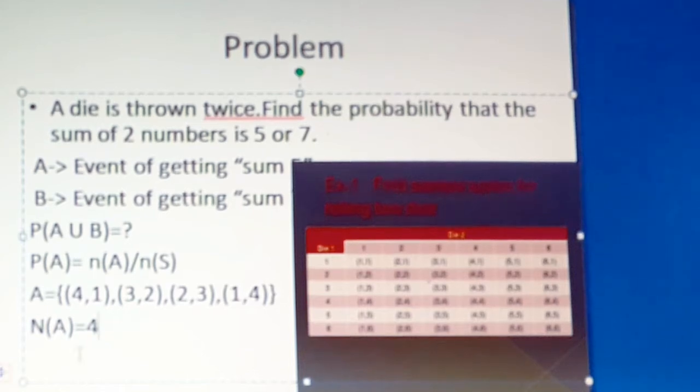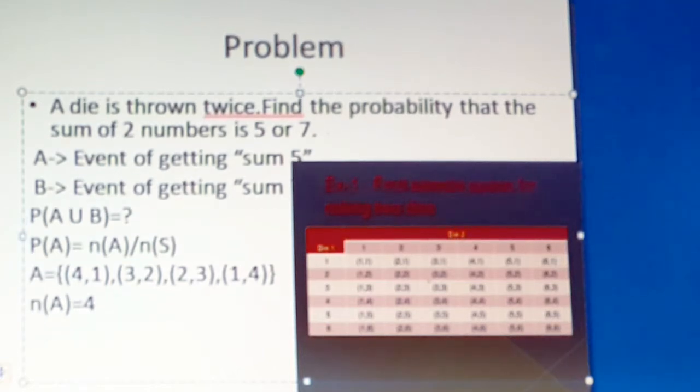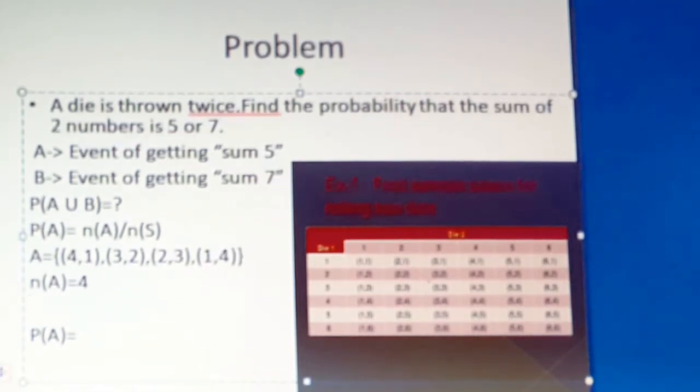Am I right friends? So your number of favorable outcomes is 4. Correct? We will find the probability. So P of A is equal to N of A divided by N of S. We already know N of S, the total possible outcomes when you roll 2 dice, because the question clearly says a die is thrown twice. So the total possible outcome is 36. So N of S is equal to 36.